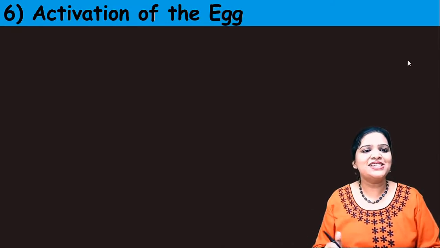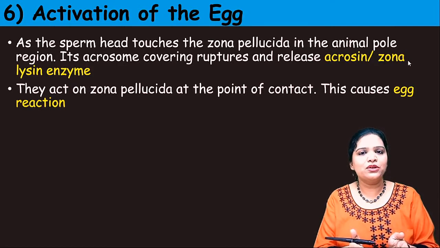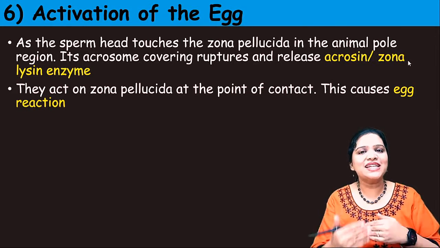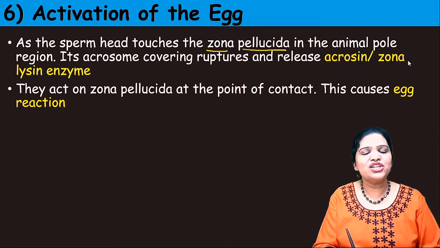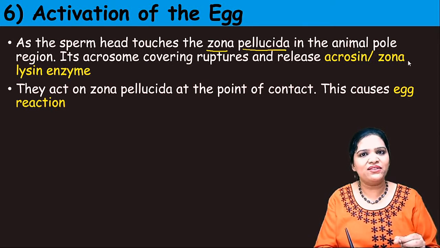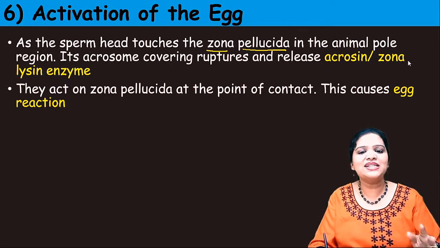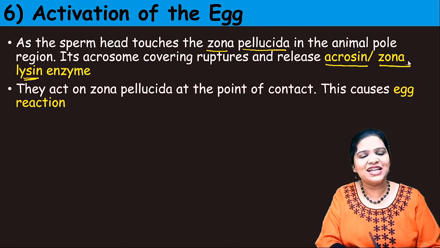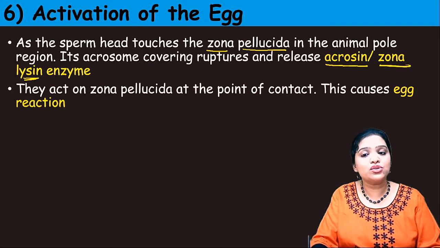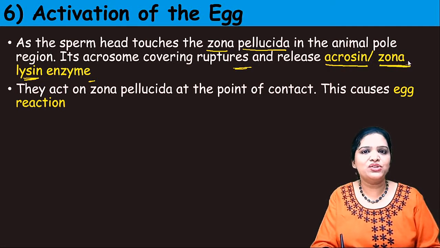Fine. The second step is the activation of the egg. So what is activation? Once the sperm penetrates the corona radiata, the second layer beneath it is the zona pellucida. We know that zona pellucida is a very thick, jelly-like covering. It is an acellular glycoproteinaceous layer. Next, the sperm has to break this layer. To do so, the sperm produces an enzyme called acrosin or zona lysin.